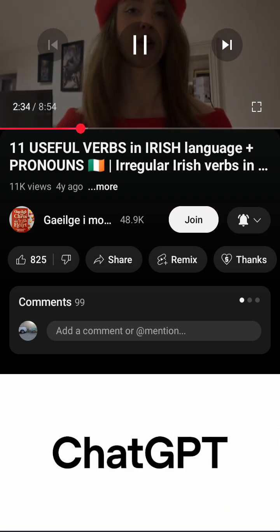The third irregular verb, which is to say, remains regular in the future tense. So we just add on -fidh, which is the appropriate ending.